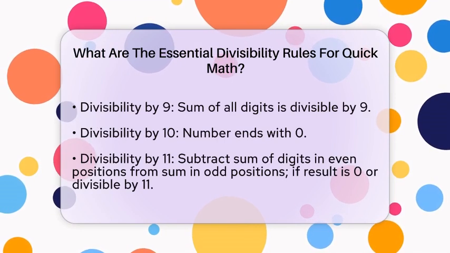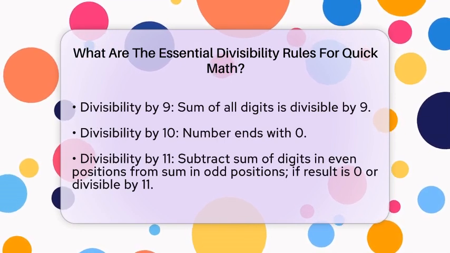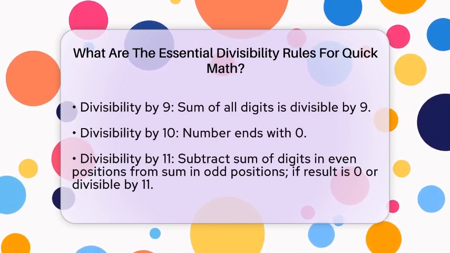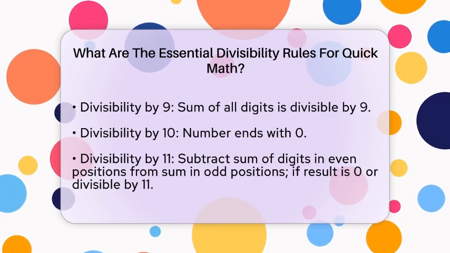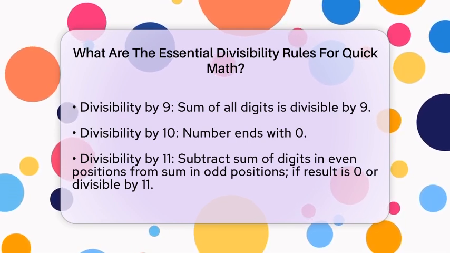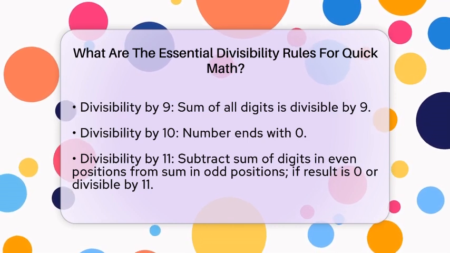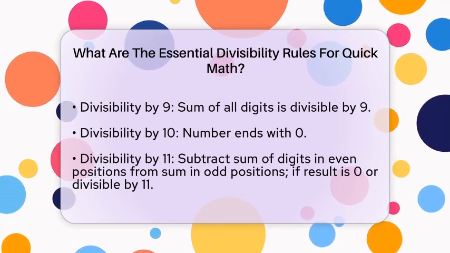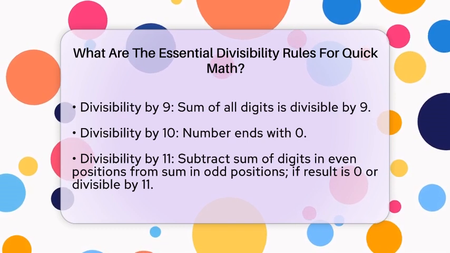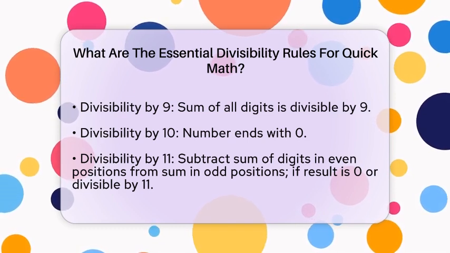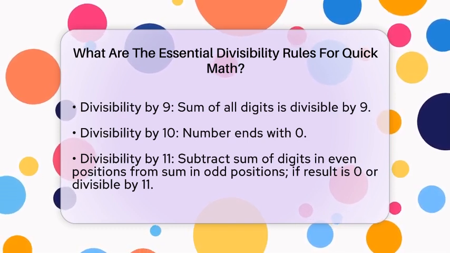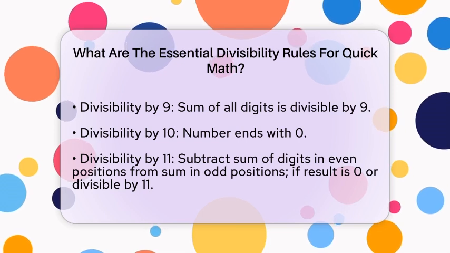To check for divisibility by 8, look at the last 3 digits of the number. If those 3 digits form a number divisible by 8, then the entire number is divisible by 8. For example, 12,344 ends with 344. Since 344 divided by 8 equals 43, 12,344 is divisible by 8.